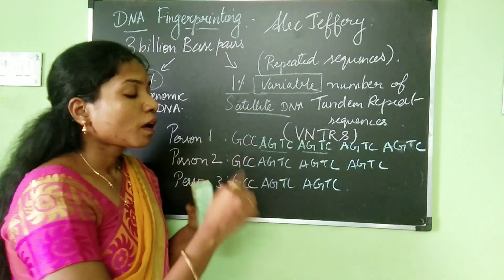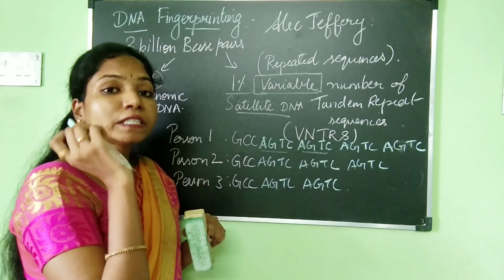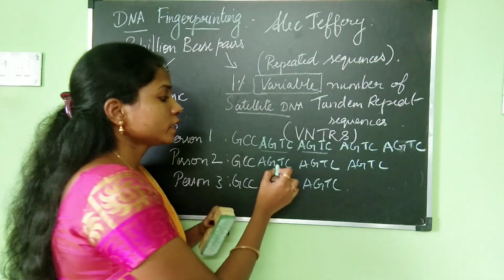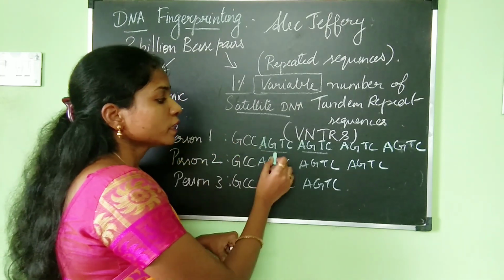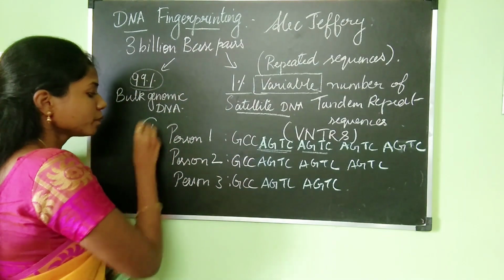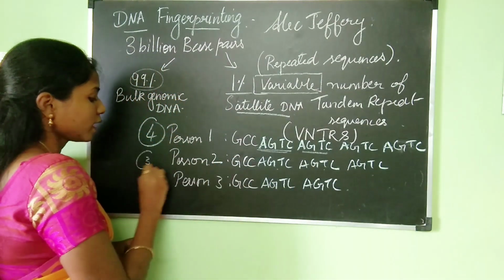But the number of times this AGTC sequence is going to get repeated is variable, different from one individual to another. For example, in the first person, this sequence is getting repeated 4 times. In the second person, it is getting repeated 3 times.